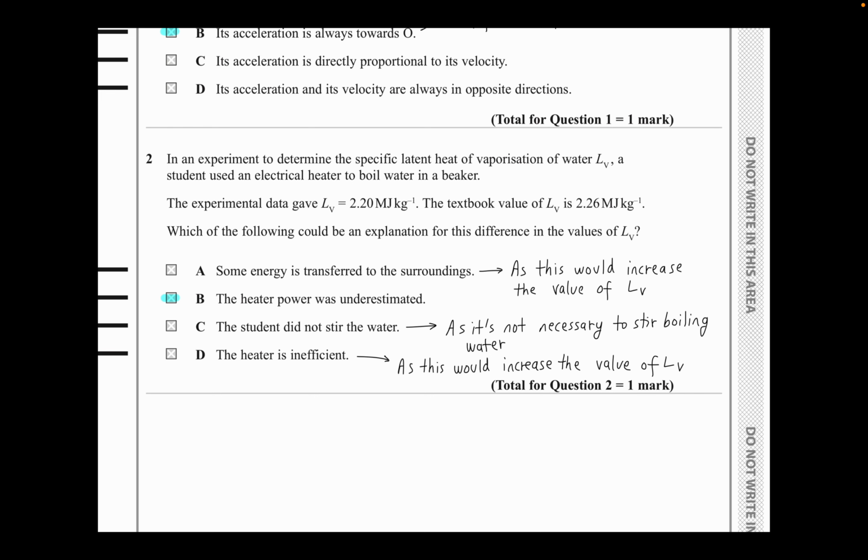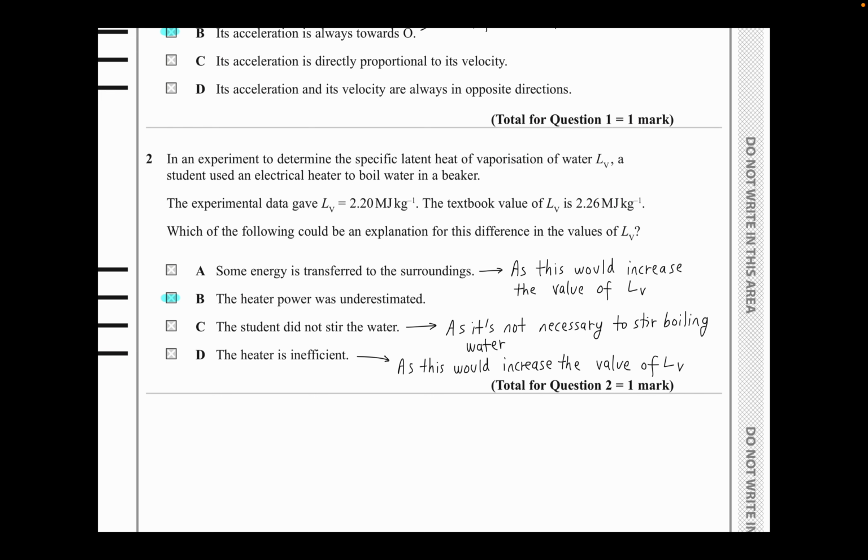Okay, right. So the first point is saying that some energy is transferred to the surroundings. Now that point's not right, because the reasoning is that this would increase the value of LV. Now, if you look at this question from a scientific point of view, how would you explain this? Let's see, the experimental data given to us is 2.20, and the textbook value is given as 2.26. Now there's a difference in these values.